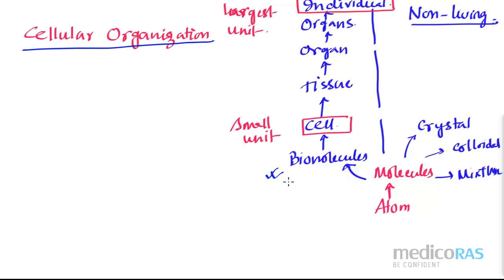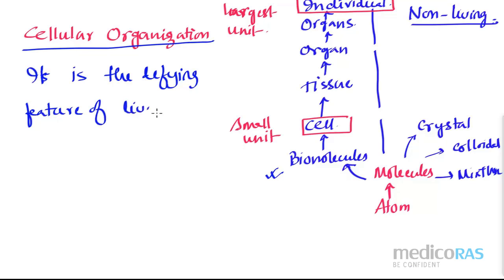Non-living entity does not have any kind of cell. Therefore, cellular organization is the defining feature of living organism, right?